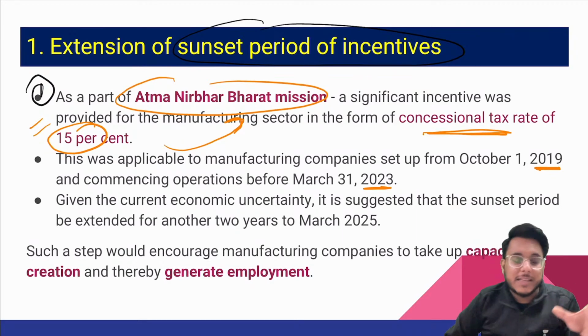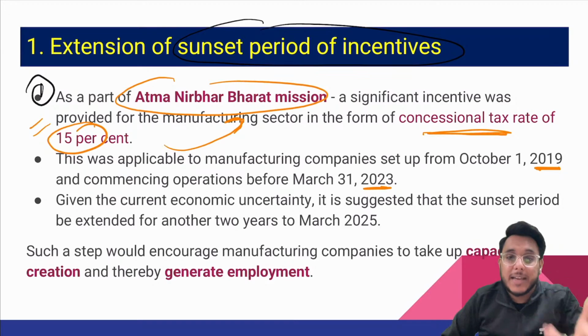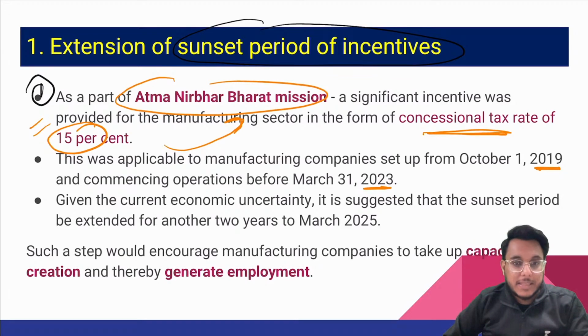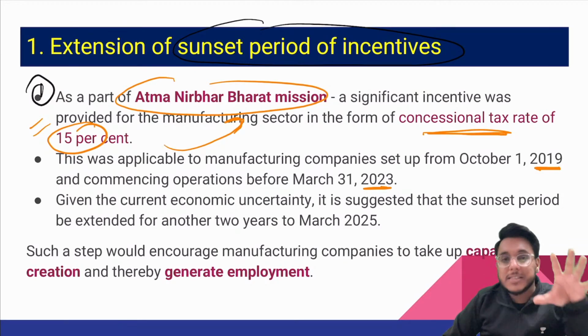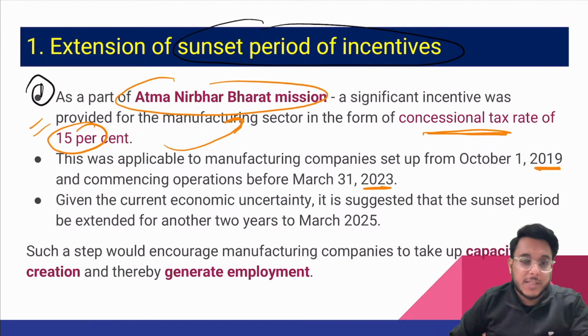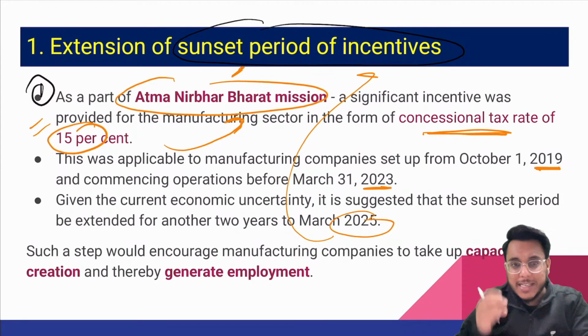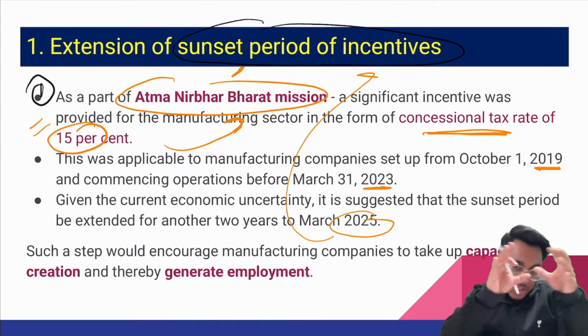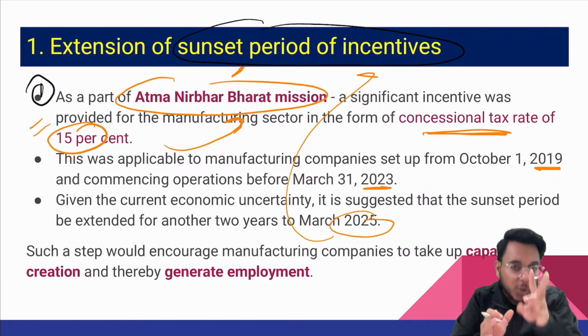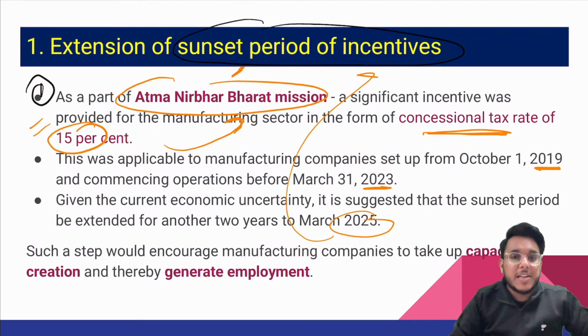Guys, we still see economic uncertainty going on. Still, COVID-19 cases are increasing again in China. So manufacturing sector is still facing challenges, and to support the manufacturing sector for at least 2 years, till 2025, the incentives need a sunset period, guys, meaning a scheme which comes for a particular period, that for 2 years you get this benefit, for 3 years you get this benefit.